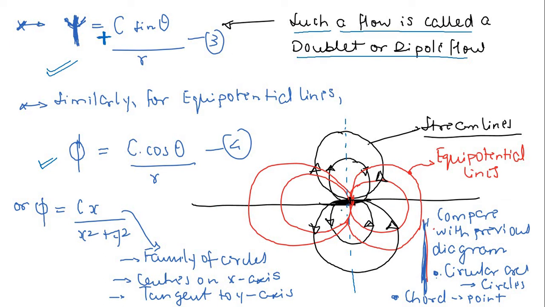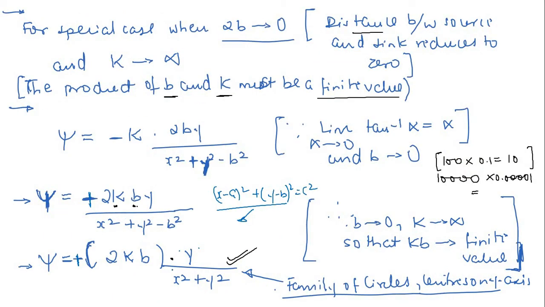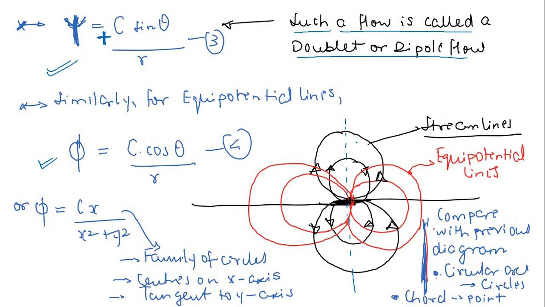Let's say put y equal to 0, so psi is equal to 0, and in such cases you can very easily guess that all the streamlines, which are concentric circles, will become tangent to the x-axis.